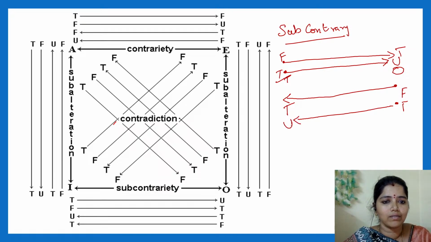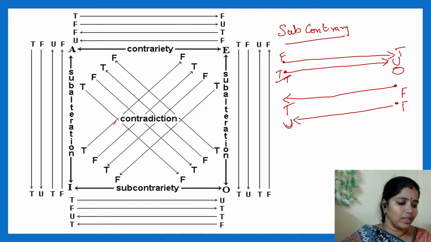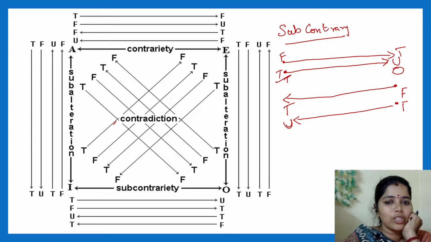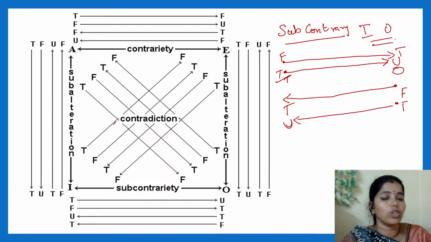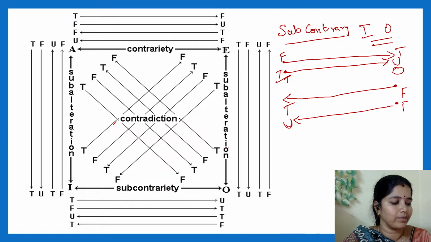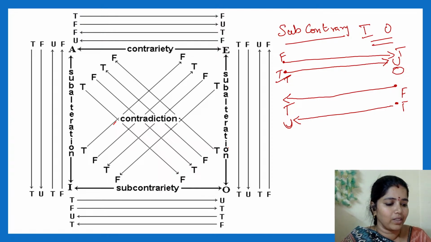Clear? So this is called subcontrary between I type and O type sentences. This is how we infer. Undetermined. Yes, Kishori. Very good.